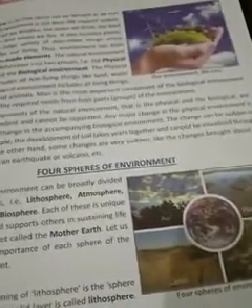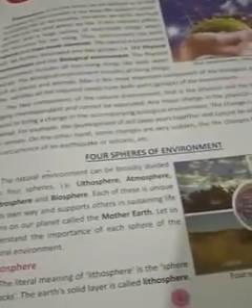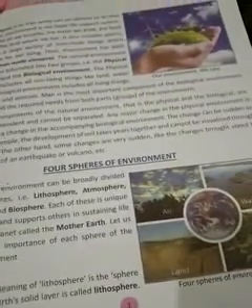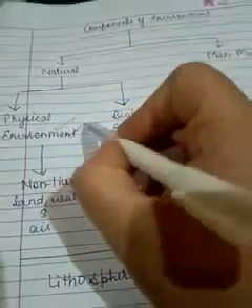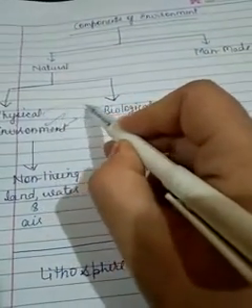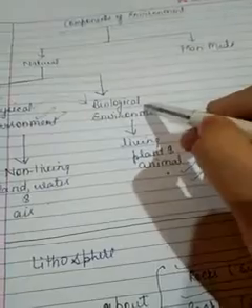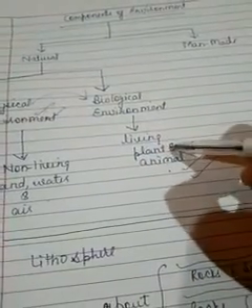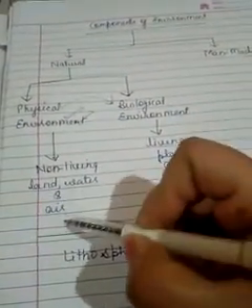Any major change in physical environment is bound to bring a change in the accompanying biological environment. So, whatever changes will occur in this physical environment, they are going to affect the biological environment. They are going to affect living plants and animals. How? Land, water and air.